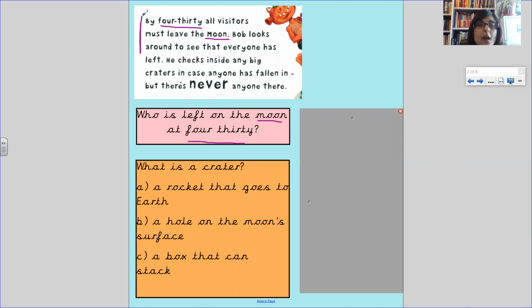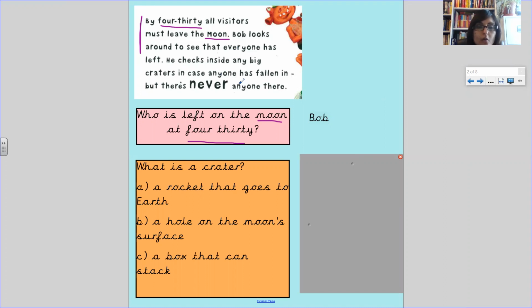Let's read it. By 4:30, all the visitors must leave the moon. Bob looks around to see that everyone has left. So if everybody's leaving at 4:30, who's left behind? That's right, it's Bob, because he is the one who's checking to see if anyone's been left behind. So the visitors have gone and it's just Bob that's left behind.